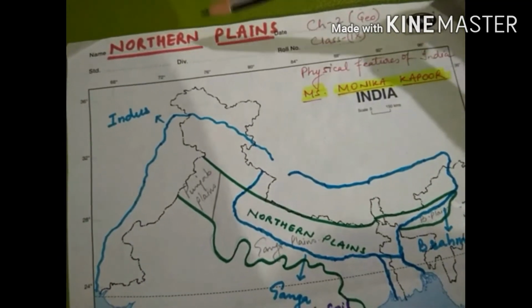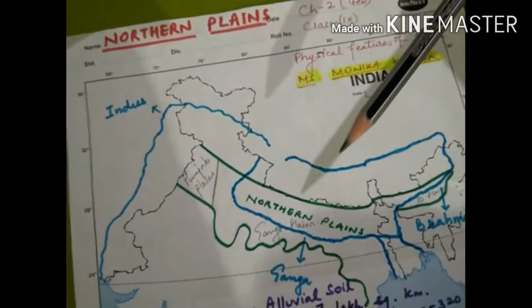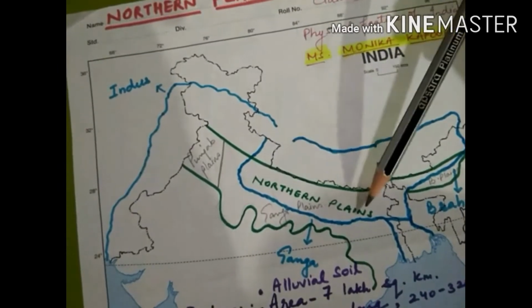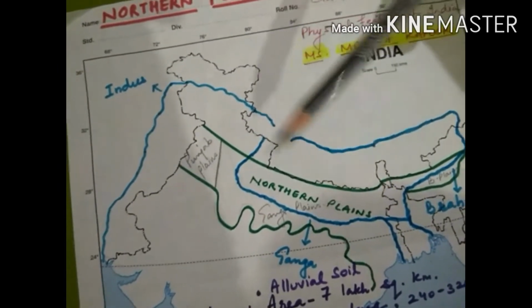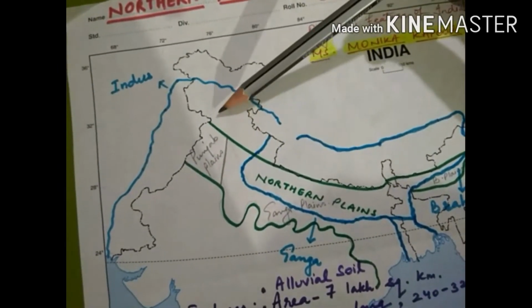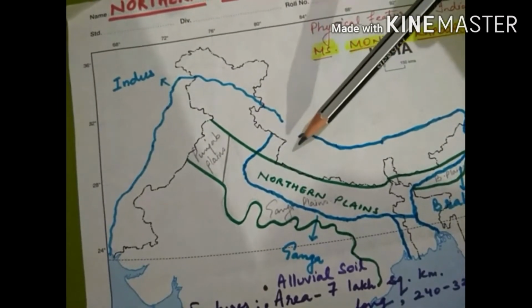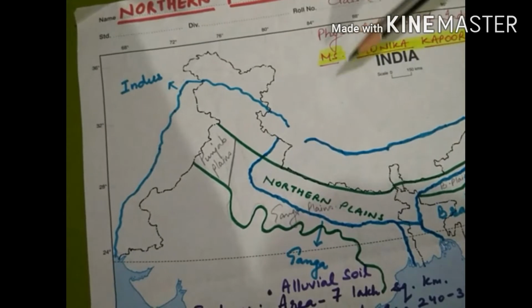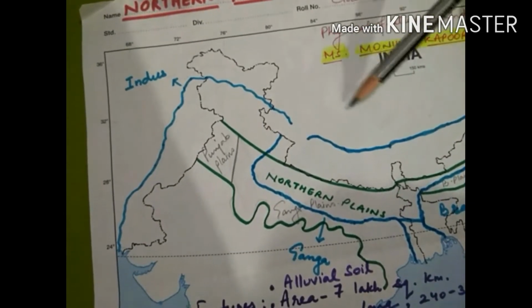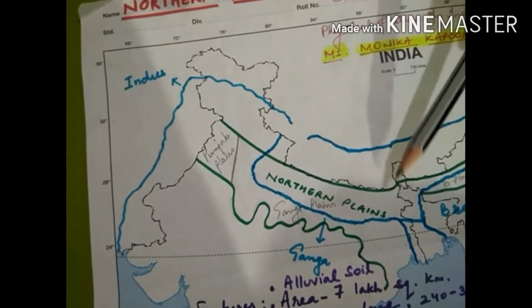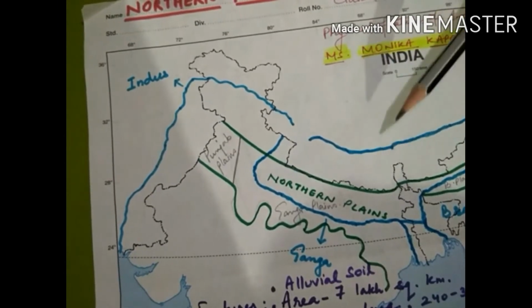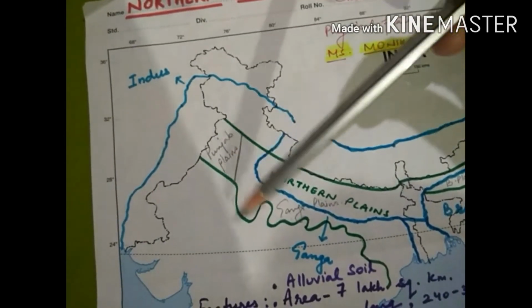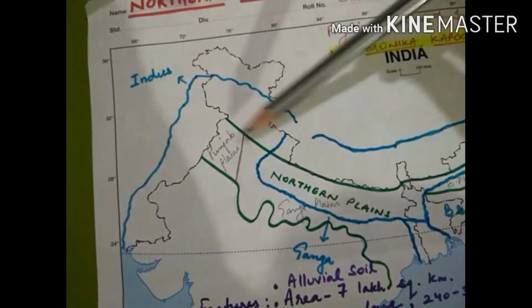Now our next topic is Northern Plains. First of all, how Northern Plains have been formed. जैसे हमने पहले भी पढ़ा था कि हिमालयस कैसे फॉर्म हुए. It was due to the drifting of Indo-Australian and the Eurasian plate resulted into the folded mountains. जब हिमालयन प्लेट ऊपर हुई, नॉर्थ की तरफ ड्रिफ्ट हुई, तो नीचे एक सब्सिडेंस, एक डिप्रेशन फॉर्म हो गया, एक खाली जगह फॉर्म हो गई.